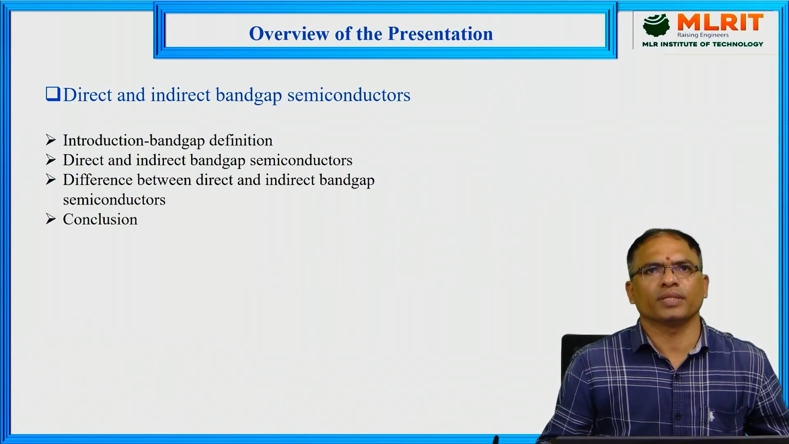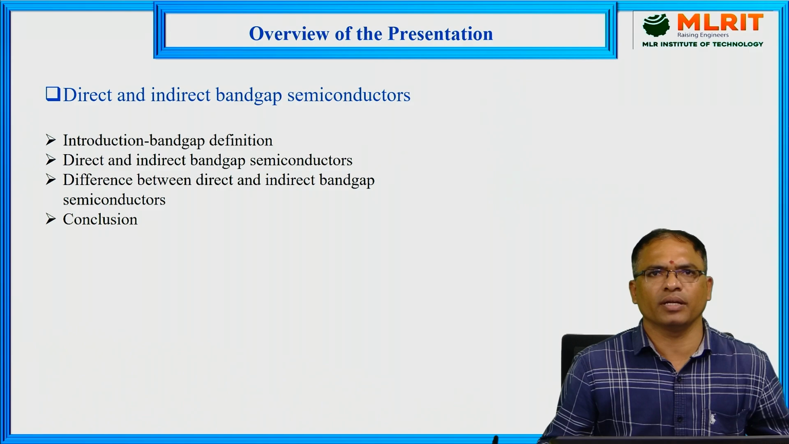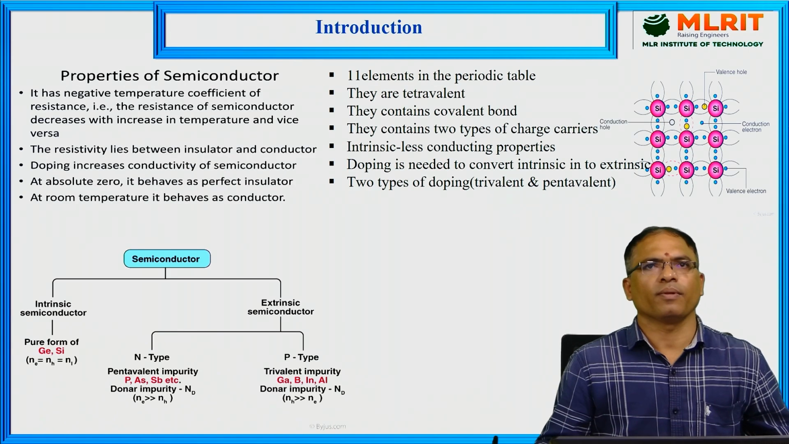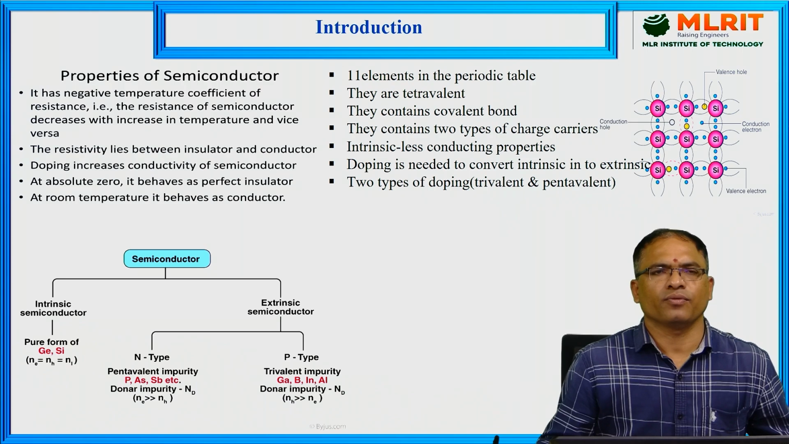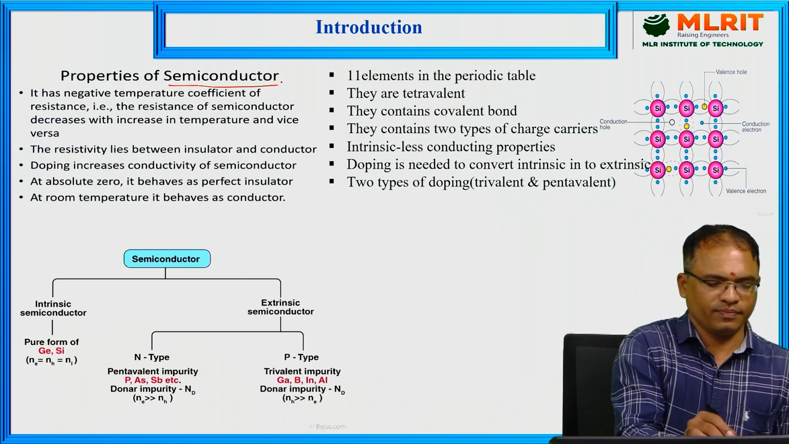Coming to today's presentation overview, I am going to talk about the introduction. Particularly, I am going to explain the basic definition of a bandgap. After that, the two classifications called direct and indirect bandgap semiconductors, then the difference between direct and indirect bandgap semiconductors, and finally the conclusion. Now, coming to the introduction, we already discussed what a semiconductor is.